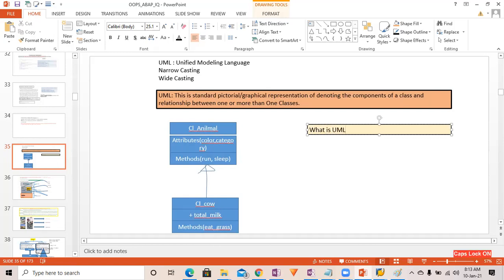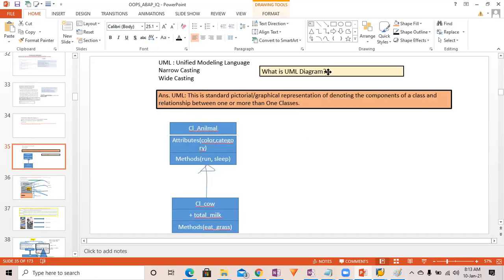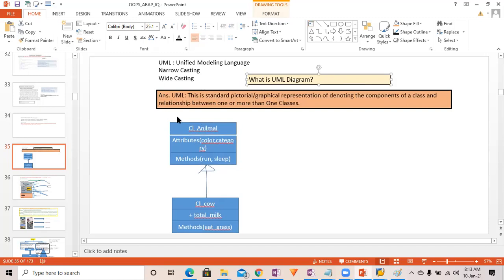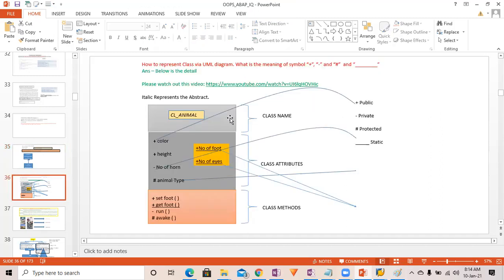So what is a UML diagram? This is the answer over here, but not frequently asked. We should know the concept. This is a standard pictorial or graphical representation denoting the components of a class and its relationship between one or more classes. That's the UML diagram.